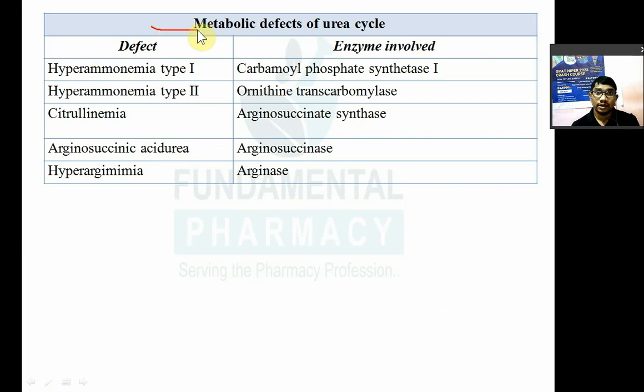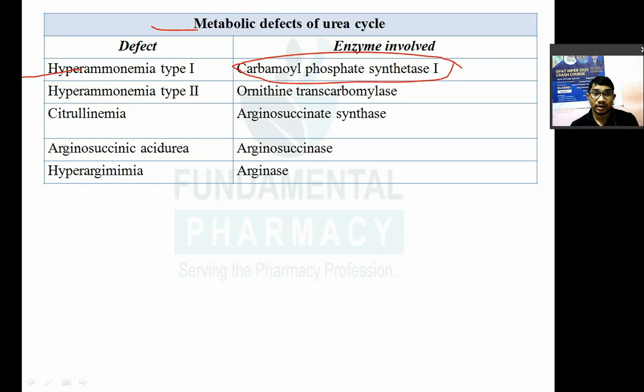Metabolic defects of the urea cycle. Hyperammonemia type 1 is due to a defect in carbamoyl phosphate synthase, जो rate limiting enzyme होता है. If there is a defect, there is accumulation of ammonia which is not converted into carbamoyl phosphate. That's why ammonia will increase. So hyperammonemia type 1 is due to defect in carbamoyl phosphate synthase.